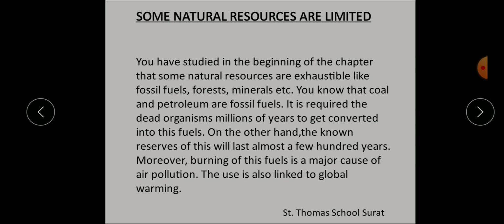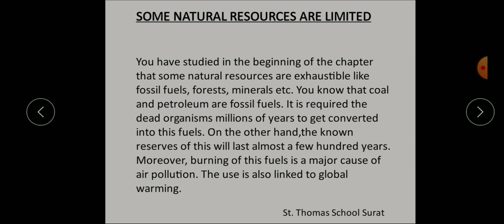Understood? So what are the limitations over there? In the beginning, we have already learned that natural resources like coal, petroleum, natural gas, forest, minerals, they all are what? Non-renewable, or you can say exhaustible in nature. They require millions of years for their formation. If we do not conserve fossil fuels, there is a possibility of energy crisis in the future.